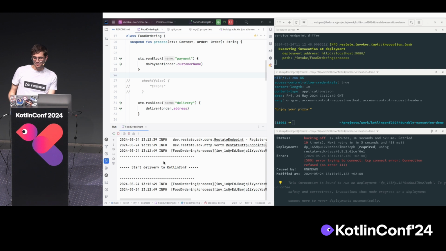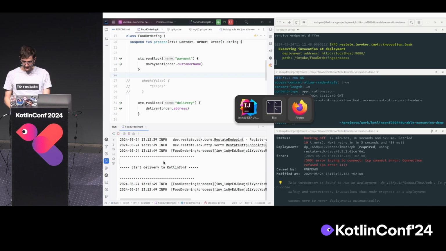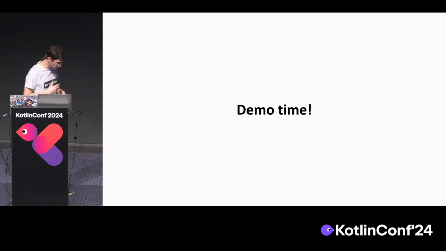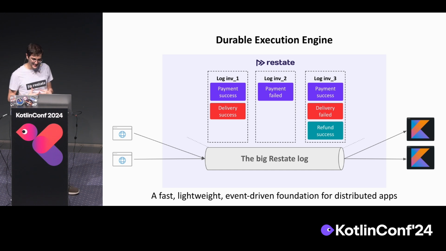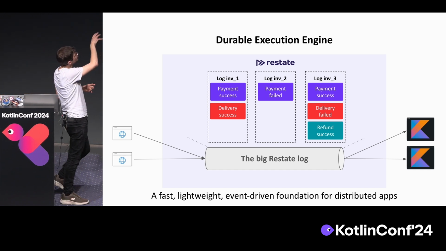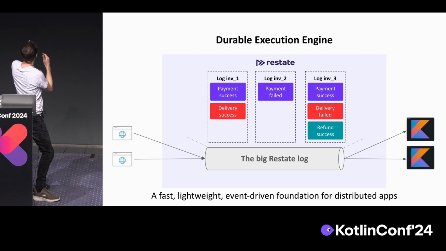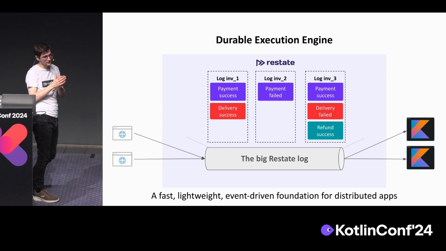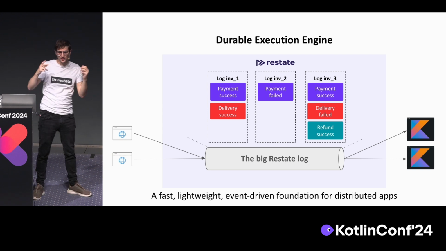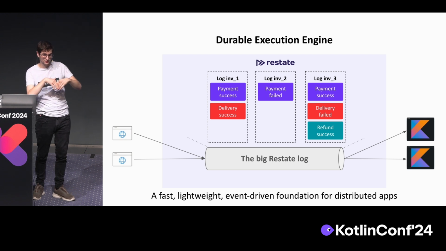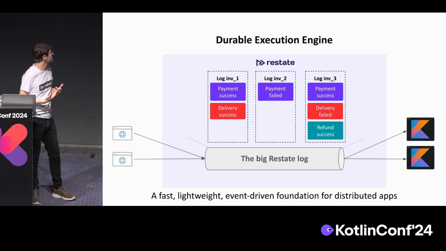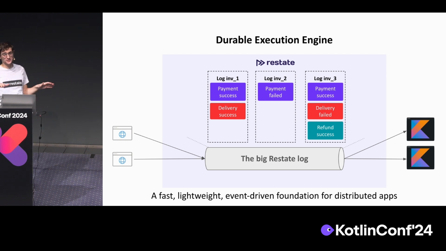So this is the high-level idea of what durable execution really is. And from here, we can extend to many, many other things. Now, behind the hood, what the durable execution engine is doing is, as I said, storing all those different logs for all those different invocations. So when you send a request to Restate, this request translates to an append to our internal storage layer, which we call the big Restate log.